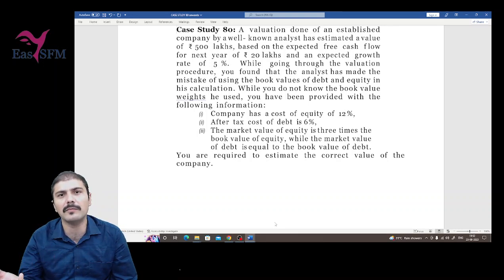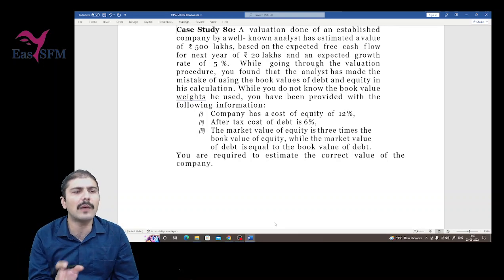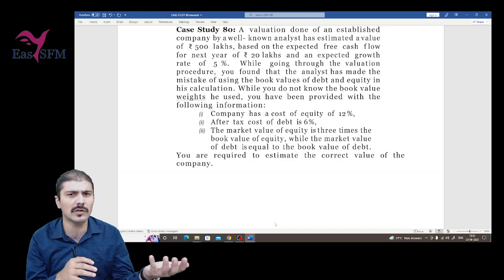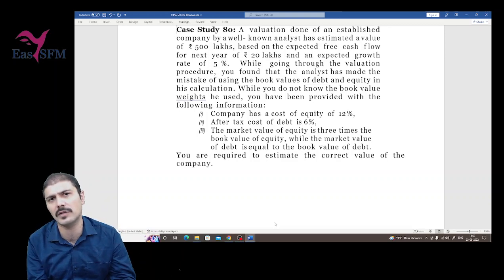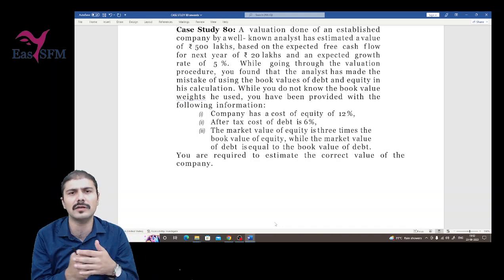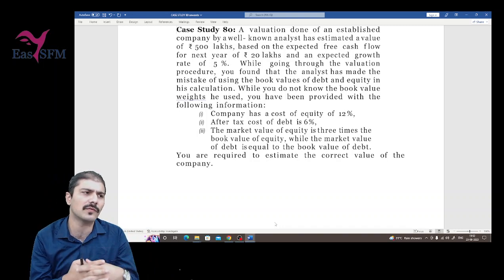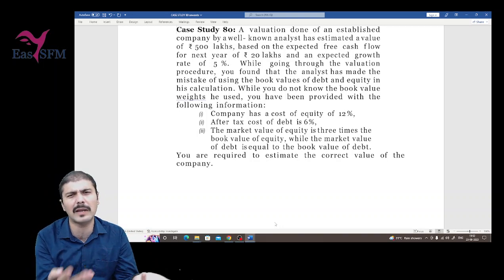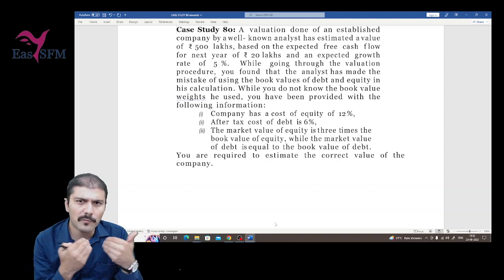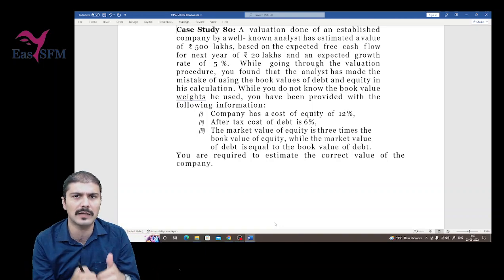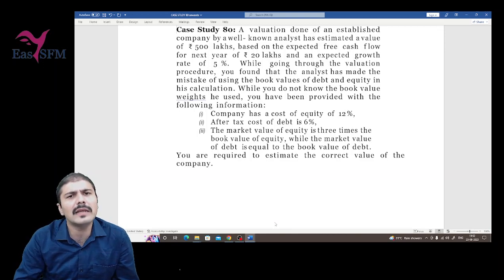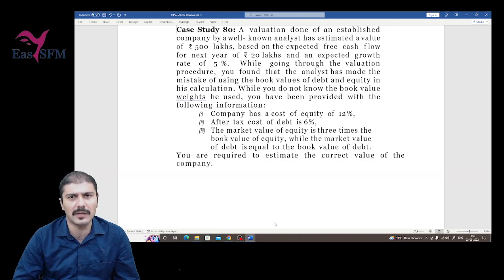The member has confirmed that in his exam the valuation might also be 5000 in place of 500, and in place of 20 the cash flow was 200. It can be 200, it can be 20. So you have to understand the concept properly. If you can understand the concept, then even if it is 200 or 20, that does not make any major difference, right?